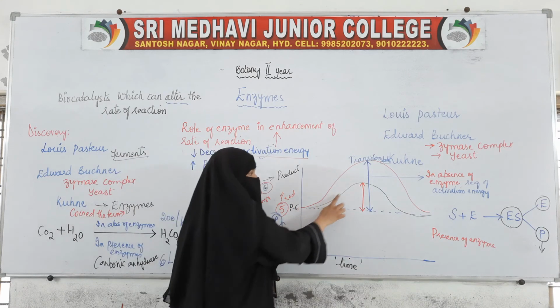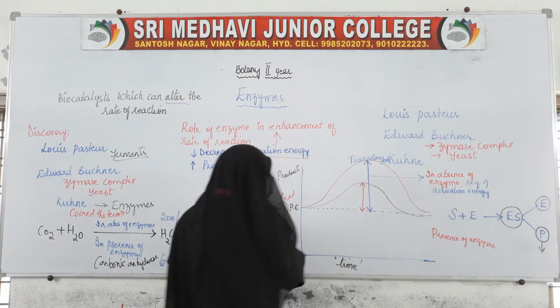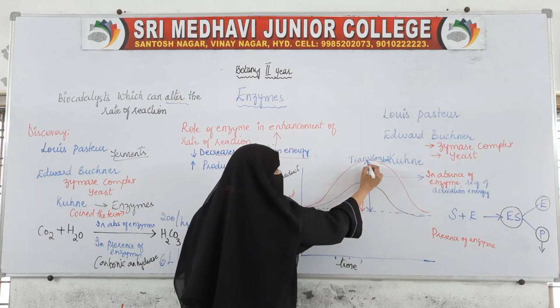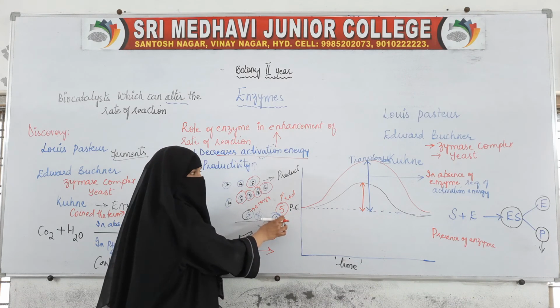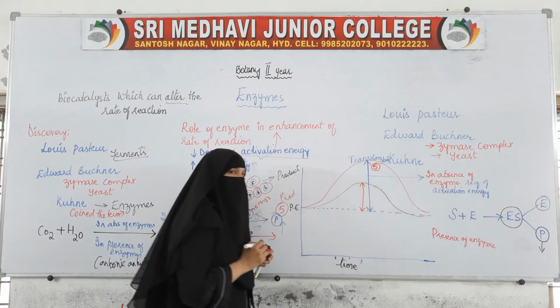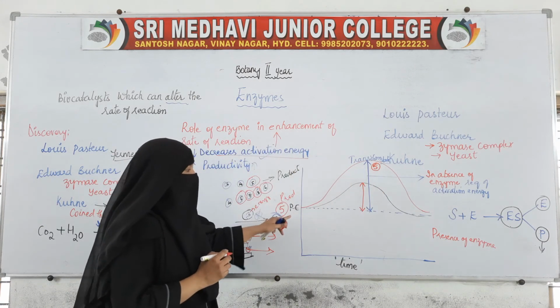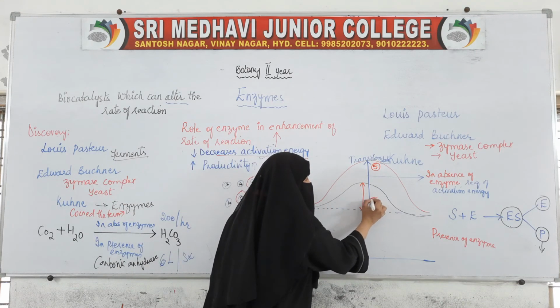So the activation energy in the presence of enzyme is lowered. For this example, reaching the transition state, that is the enzyme substrate complex, required an activation energy of 5, but as soon as we gave the enzyme, the activation energy came down to 3.